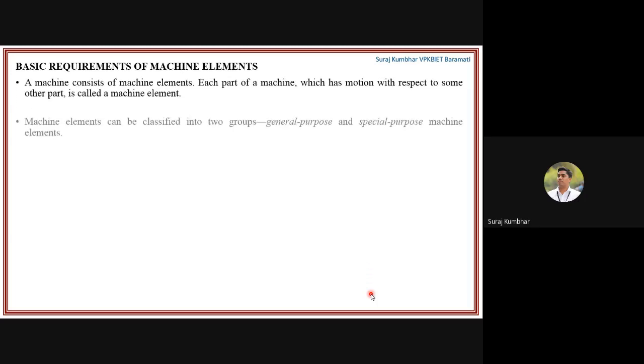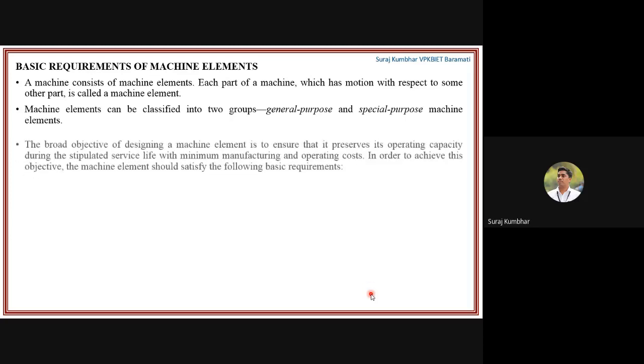Okay. So the machine element consists of a part of the machine and has a motion with respect to some other parts. That is called a machine element. So machine and machine element: the machine is one whole quantity, and there are lots of machine elements. When you assemble them, your machine will get formed. Okay. So the machine elements can be classified into two groups, that is general purpose or special purpose machine elements.